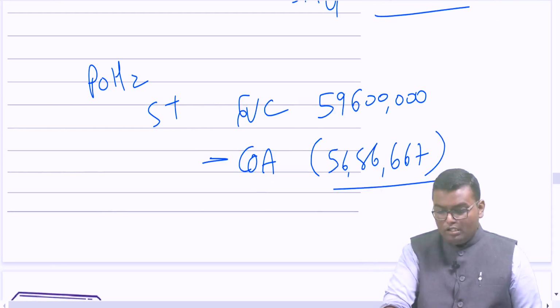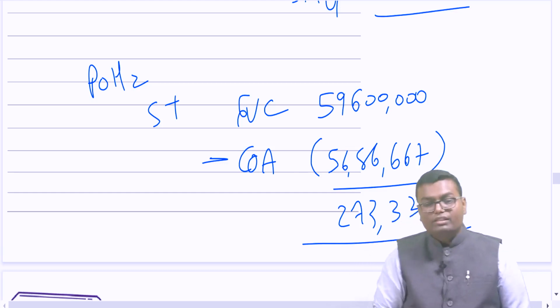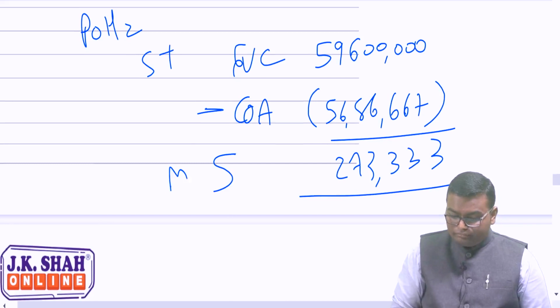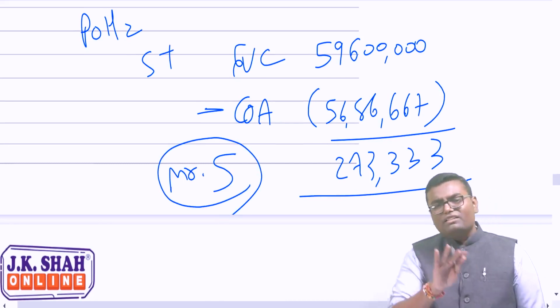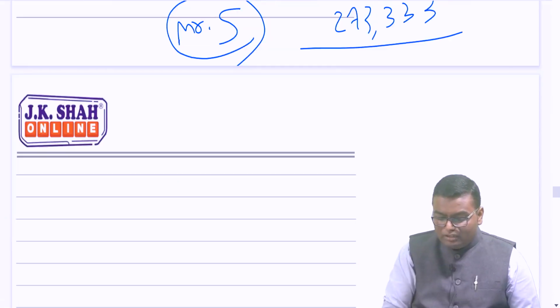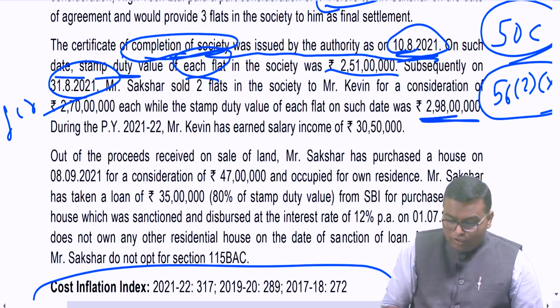That will become 5 crore 68 lakh 66,667. So my short term capital gain will become 2,73,333. This will be my short term capital gain, for Mr. Samarth. But this is with respect to Mr. Samarth. Now think from the viewpoint of Mr. Kevin, who is a purchaser.